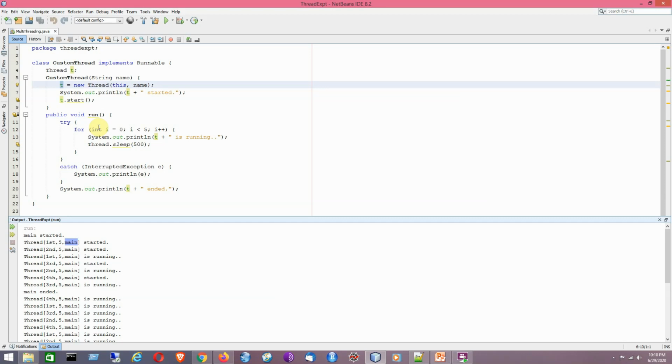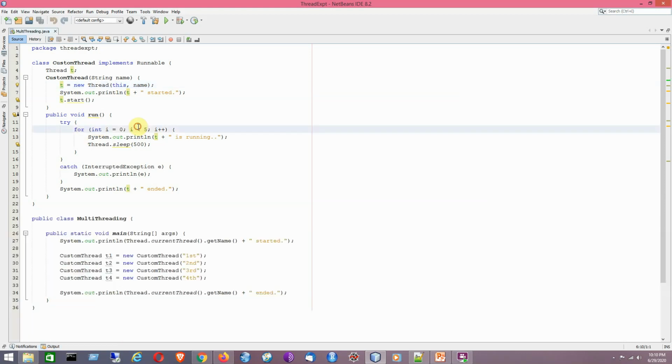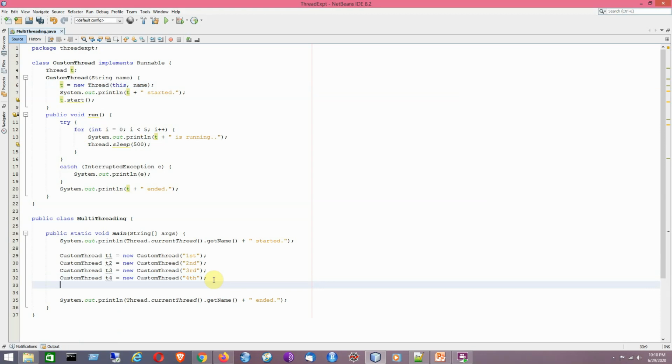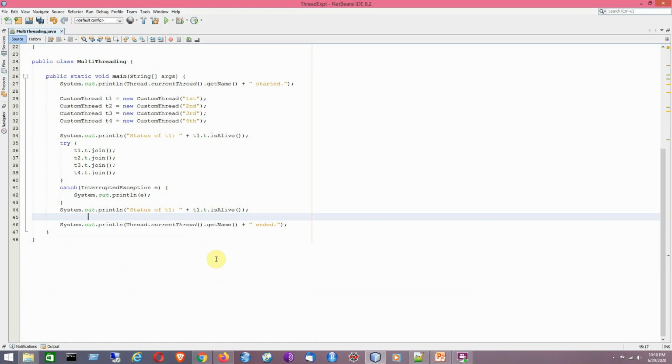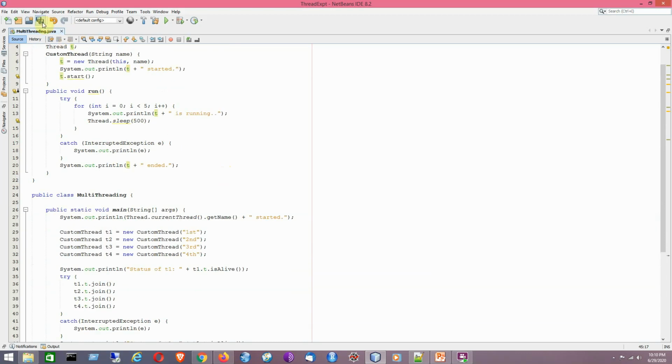Now we will try to solve this problem. That means you would like to gain some control over the threads by using the join and isAlive methods that I have discussed just now. So now I will be doing it. I have modified the code a bit.